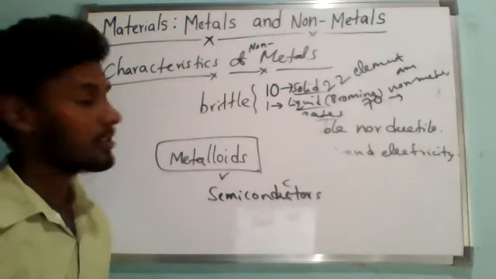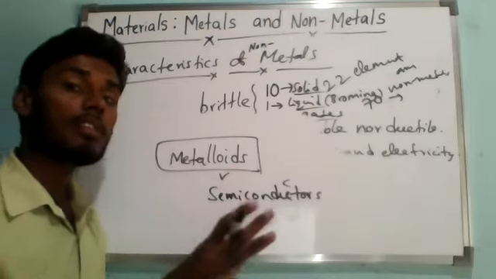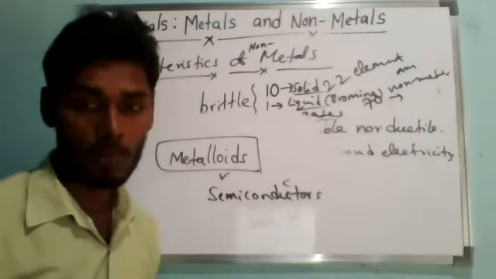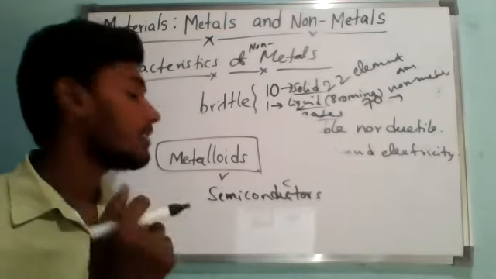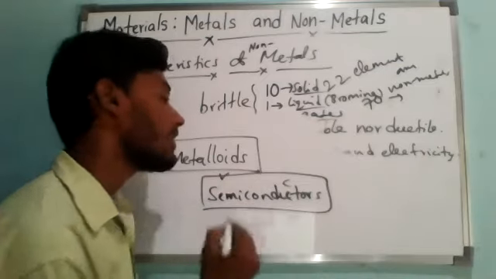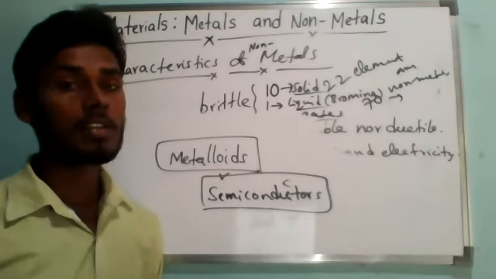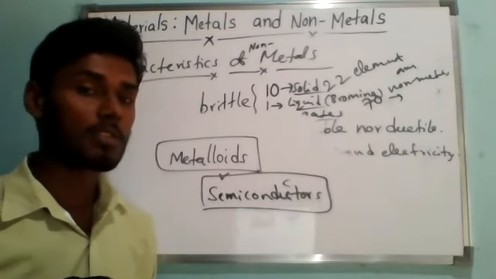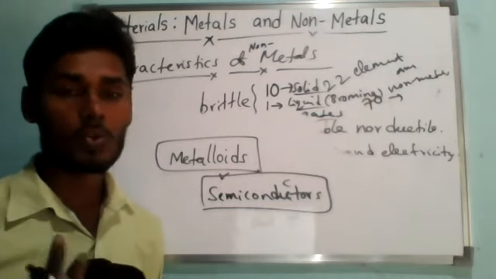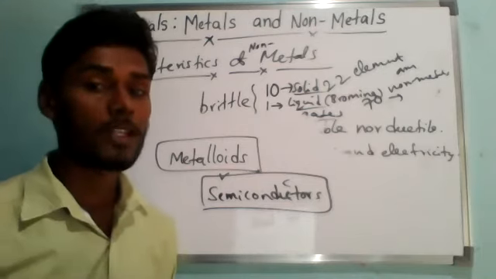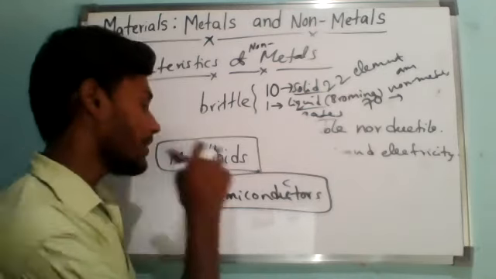Here it is not completely blocking the electricity, nor allowing it to flow fully. It is just showing a small extent. That is why we call this kind of metalloid a semiconductor. It belongs neither to the conductors nor to the insulators. All the non-metals are insulators, except some exceptional cases. One or two non-metals are good conductors, which I will tell you when we study the physical properties of metals and non-metals. But metalloids are semiconductors.